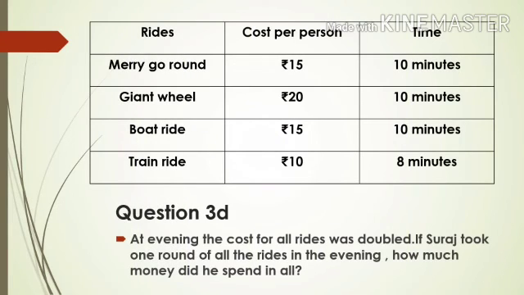Let's move on to the next question. At evening, the cost for all rides was doubled. Doubled means it became 2 times. If Suraj took one round of all the rides in the evening, how much money did he spend in all?